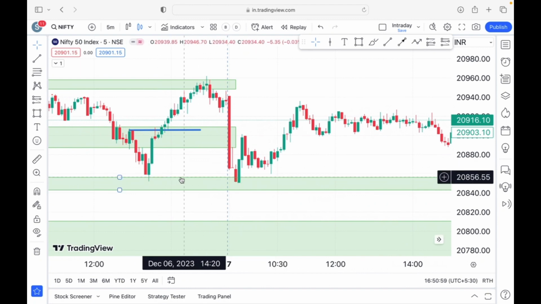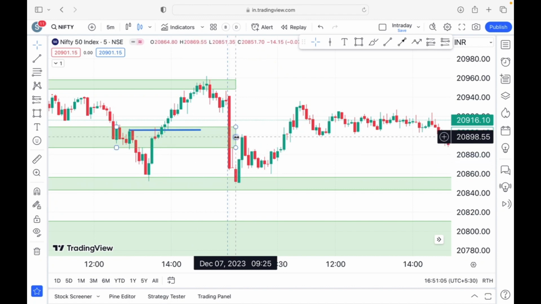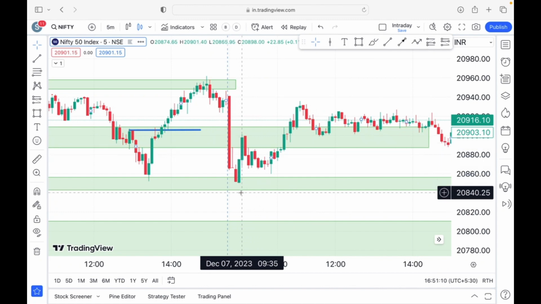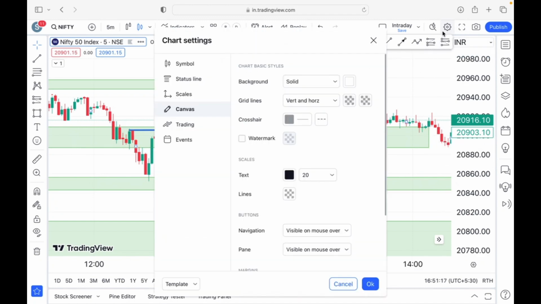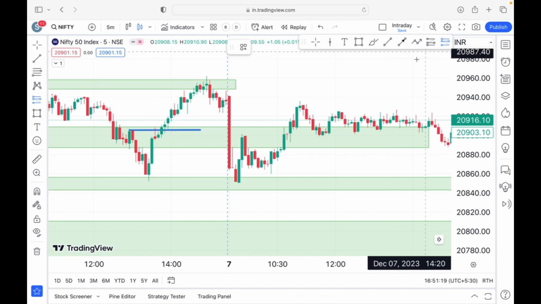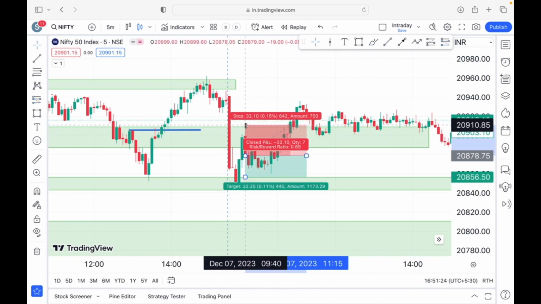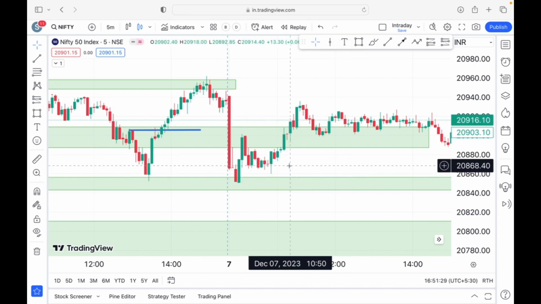Here we have an important support level coming from yesterday, exactly where we have a bullish engulfing pattern. But here we don't have a proper risk versus reward ratio, because if you enter there, your target would have been this and your risk would have been that, so definitely not. Here again there was a dark cloud cover pattern. If you don't know what a dark cloud cover is, we have it covered in our candlestick pattern series playlist. There is no proper risk versus reward ratio, so no point taking a trade there, and this is a breakout.